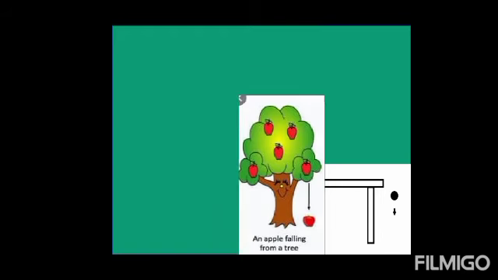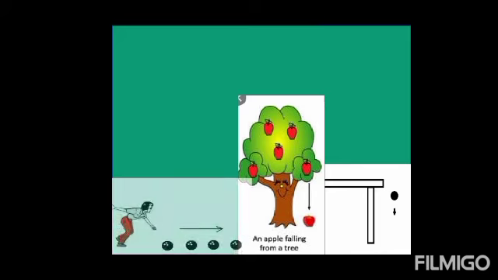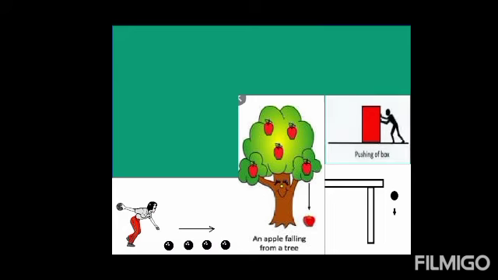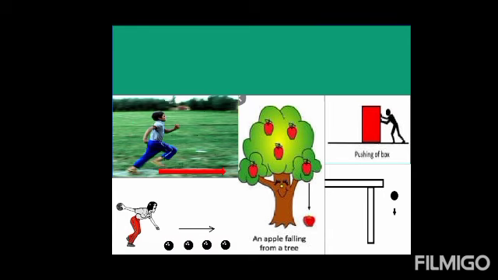For example, motion of falling object in a straight path, motion of an apple falling from a tree in a straight line, motion of a ball in a straight line, pushing a box in a straight line, running a boy in a straight path.